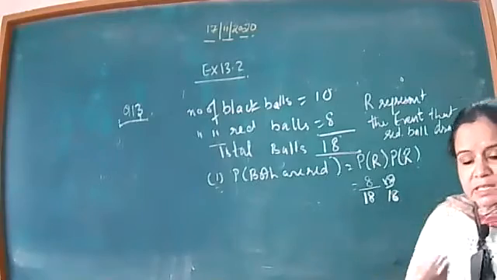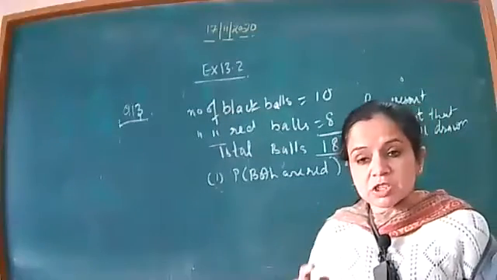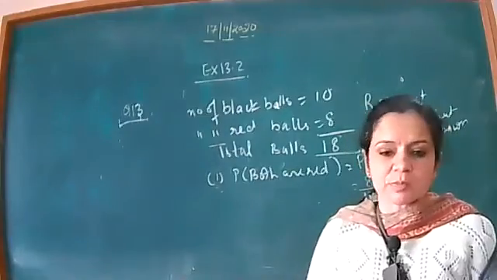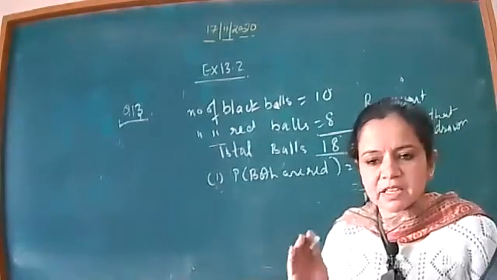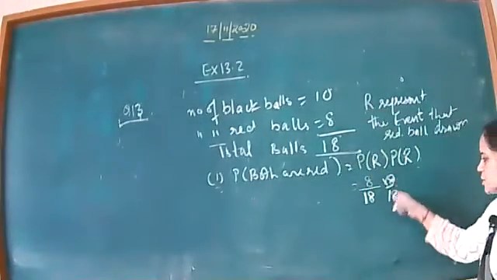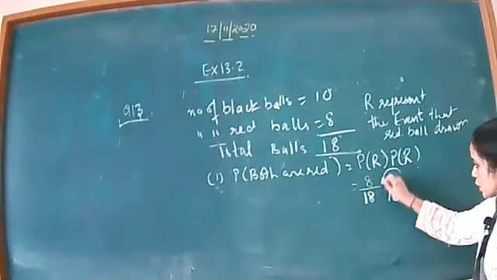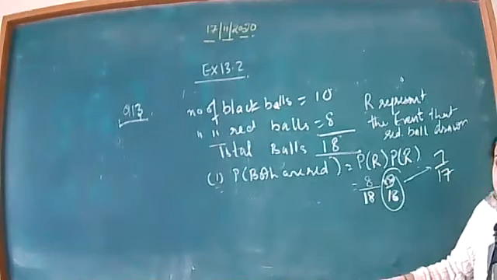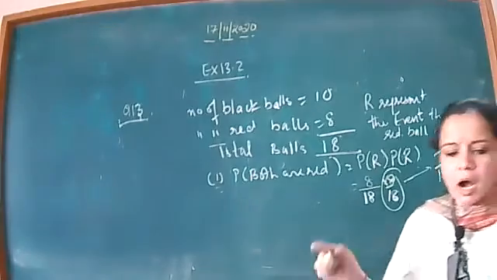If the question says you have to do it without replacement, please keep this in mind. Instead of 8 by 18, it would become 7 by 17, because one ball is already drawn out.